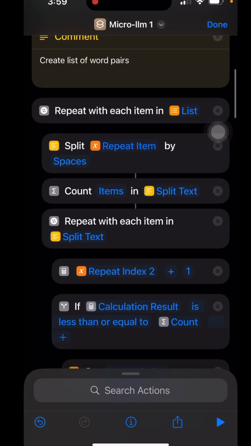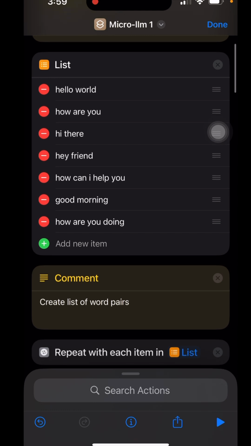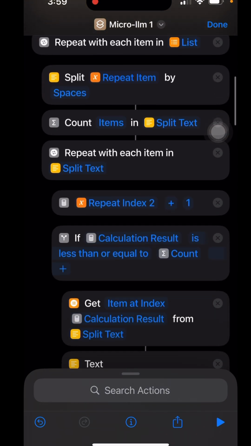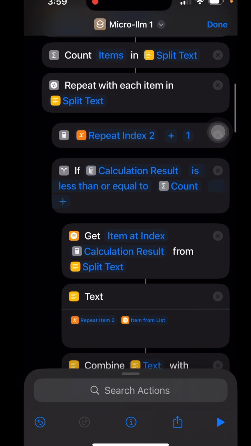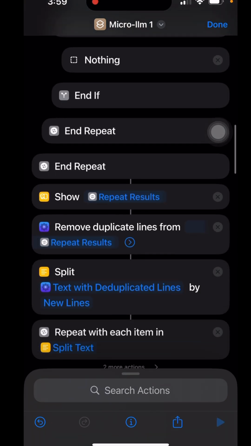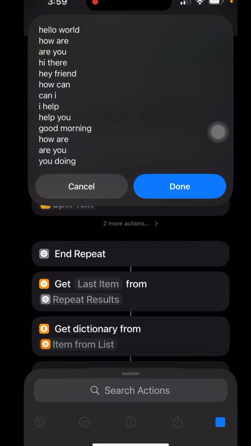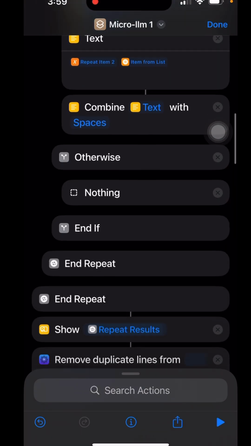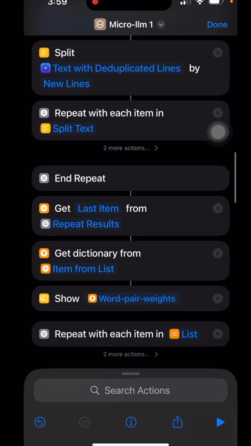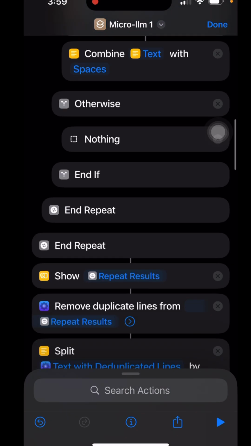So for example, this is what this looks like. We're going to take the training set and split it the same way we did before, but this time we're going to start creating pairs. So the previous word is going to get paired with the next word, and so on as we go down the list. Hello, world. How are you? Hi there. Hey, friend. How can I help you? Good morning, etc. So imagine this being billions and billions of words and keywords and paragraphs and books, etc. And then to each one of those, we're going to assign a weight.